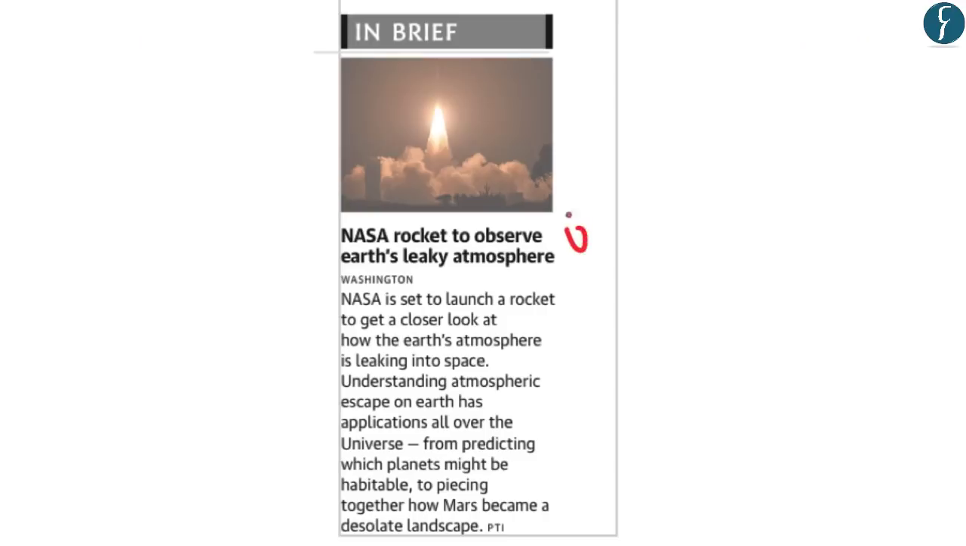Now we have taken this article from page 18. Now what this article talks about is that NASA is launching a rocket into space to study how the Earth's atmosphere is leaking into space. So now what we'll do with regards to this article is first understand about the leaky atmosphere of Earth, and after that understand about the rocket that is being launched by NASA.